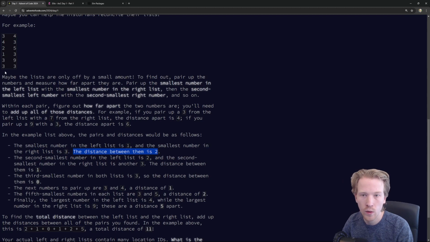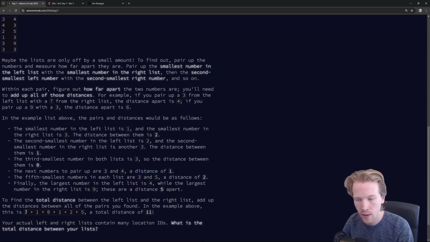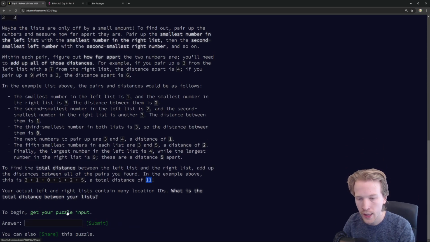And then we're going to work our way through these lists. So when we do that, we're going to have all these distances at the end, and we're just going to add them all up. And so for this practice input, the answer should be 11. And then we're going to get our own puzzle input.